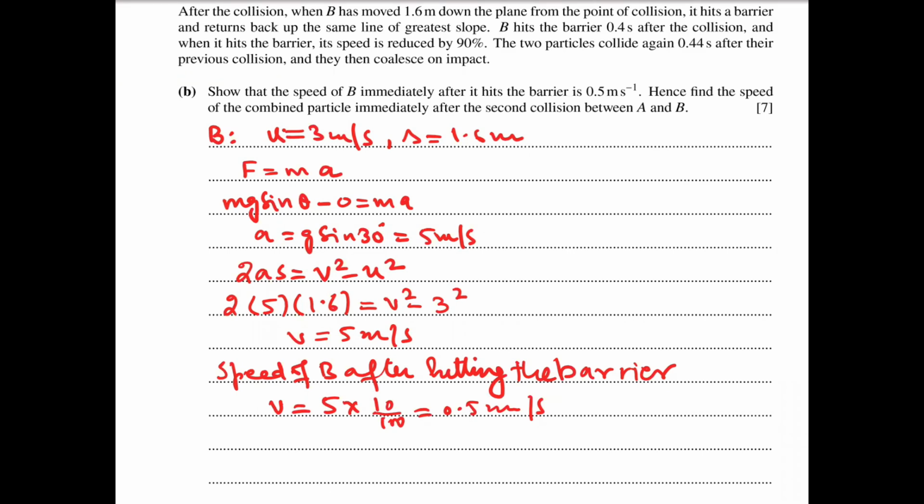The speed of B after hitting the barrier is 0.5 meters per second.